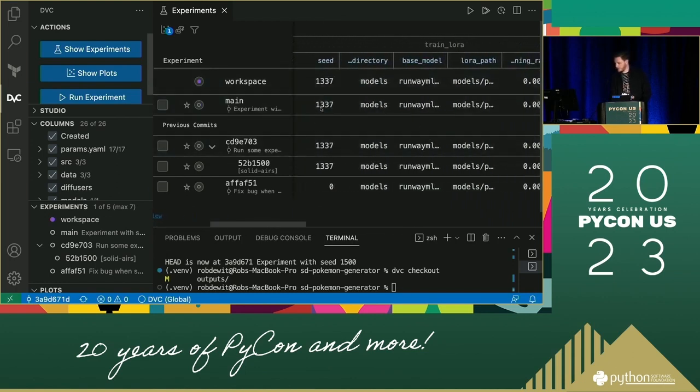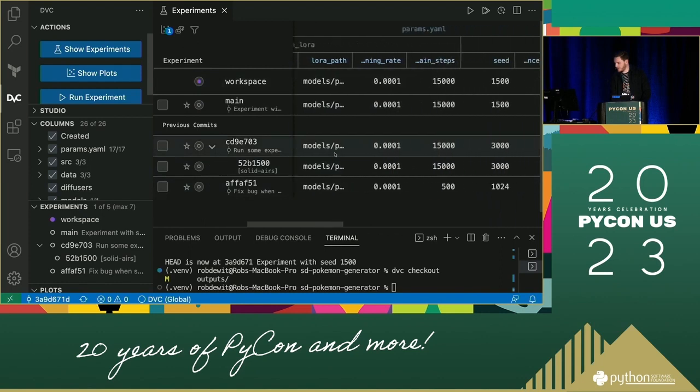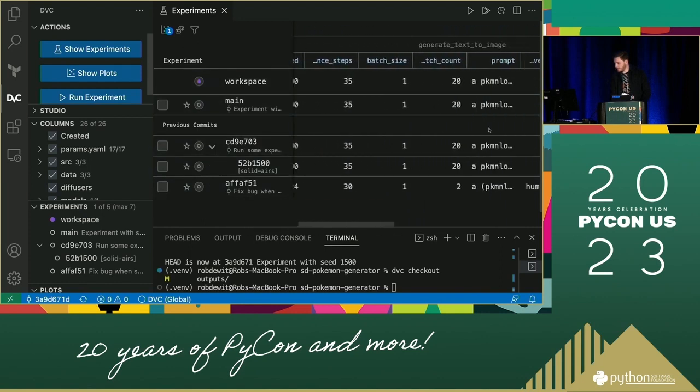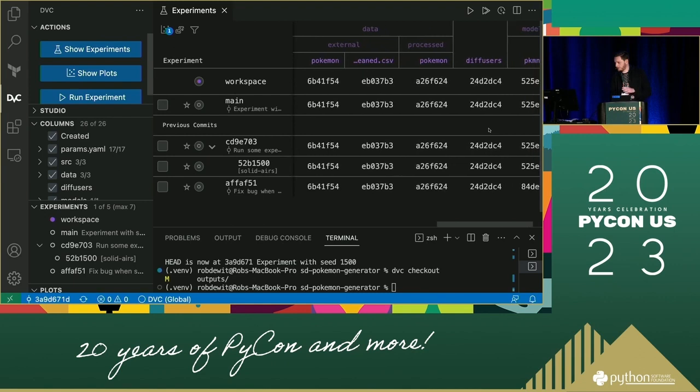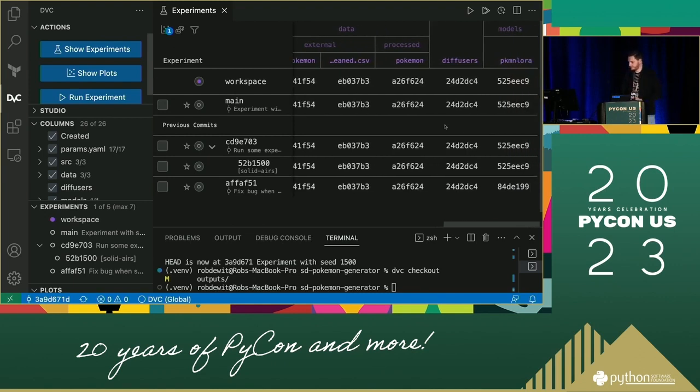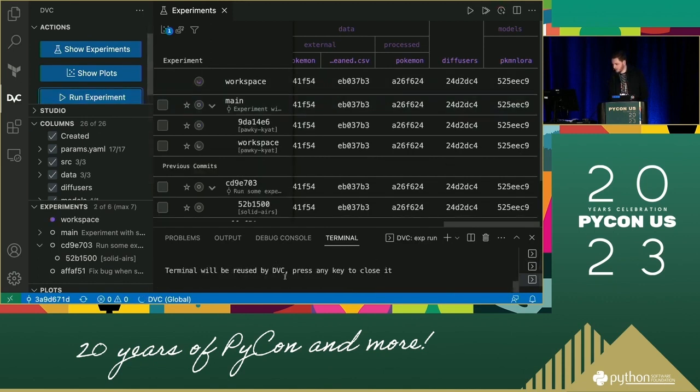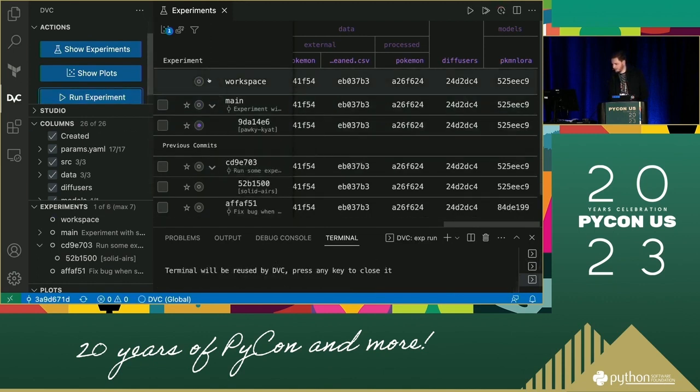So for example, we can see what parameters we changed, and then which metrics are the result of that. And from here, we can also run new experiments, for example. So yeah, that's a more visual approach to what you can also do on the command line.